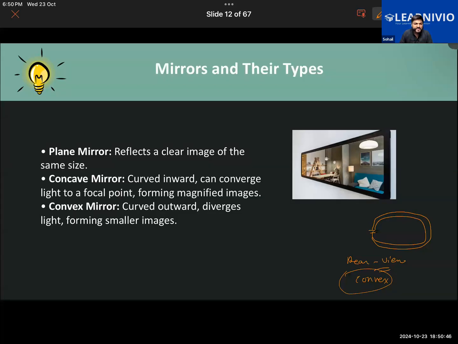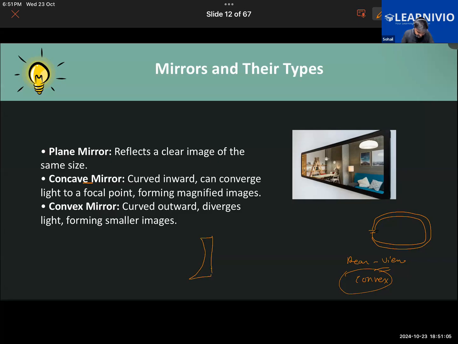It can also be used in street lights. There also it is used. It is used in making sunglasses as well, and also in making telescopes. That is one thing. Talking about the concave mirror, it will be like this.